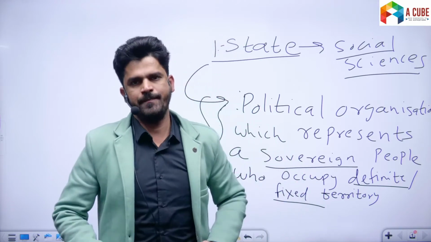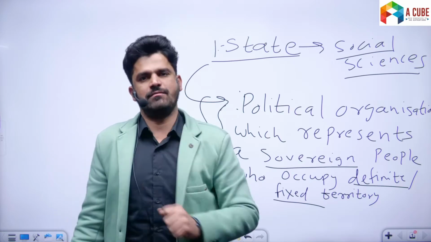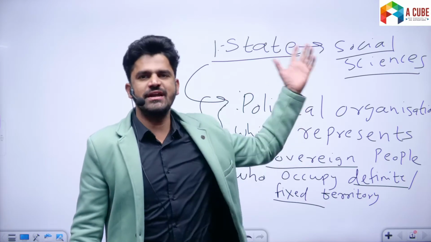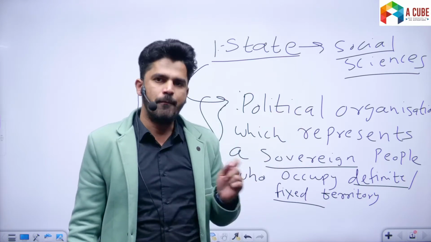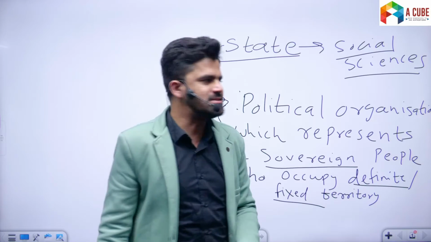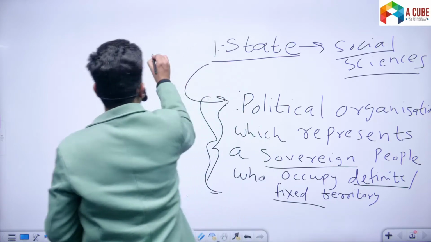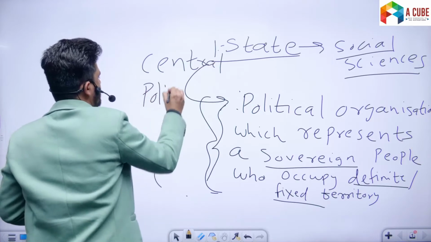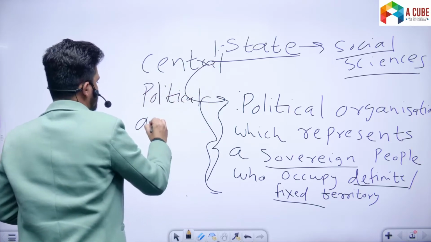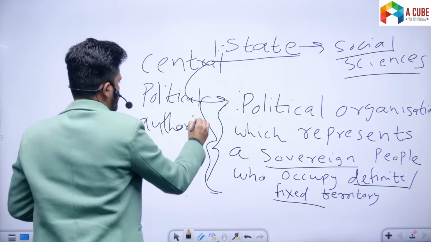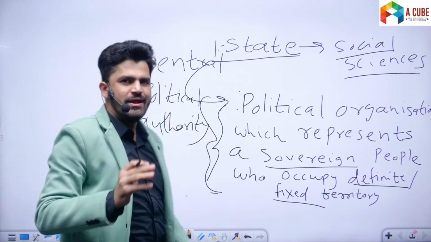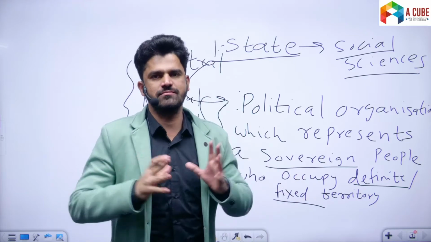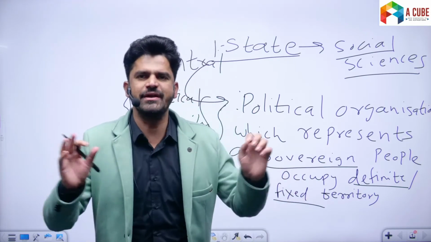Why do we need state? Now we have society, and human beings have been living in society since time immemorial. But without the existence of a central political authority to regulate the behavior of human beings, there will be chaos, there will be anarchy, and there will be disorder.